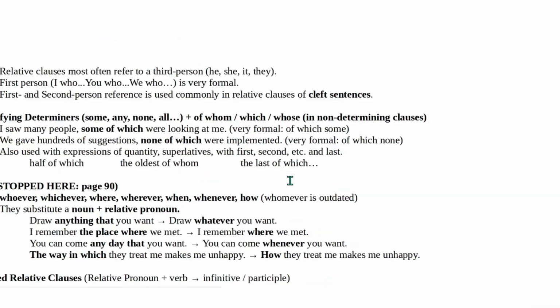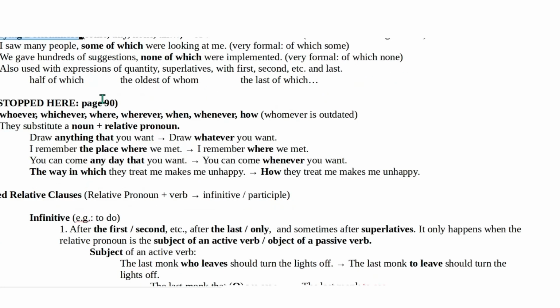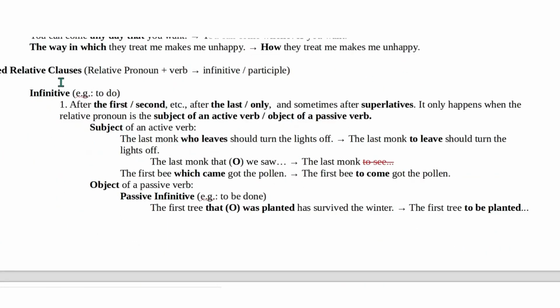Yesterday we discussed quantifying determiners. Participles we missed a lot of things. And we also began reduced relative clauses, right? We take a relative clause, participles, and we reduce it. We make it small. Okay?